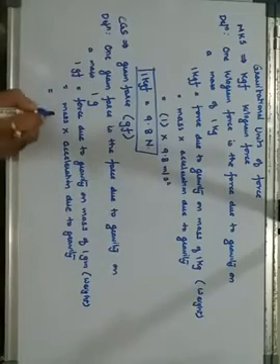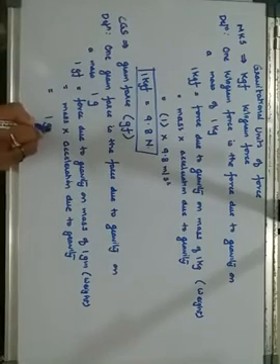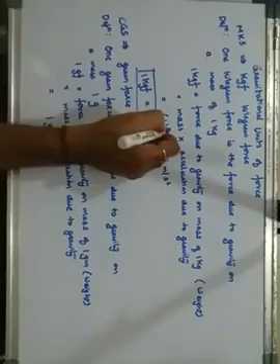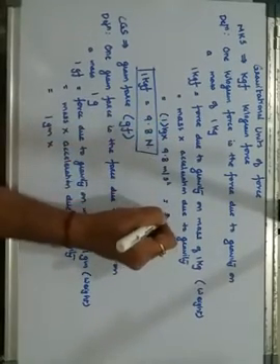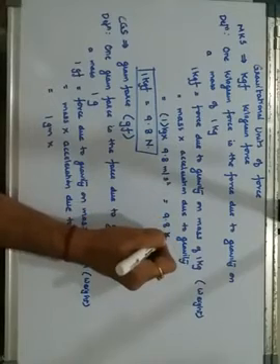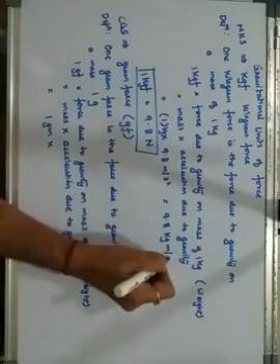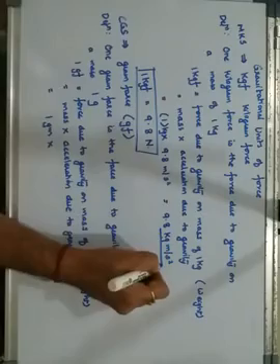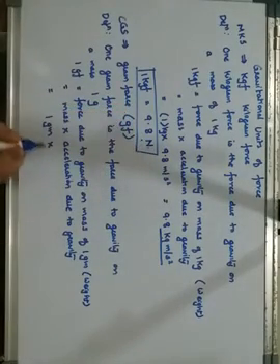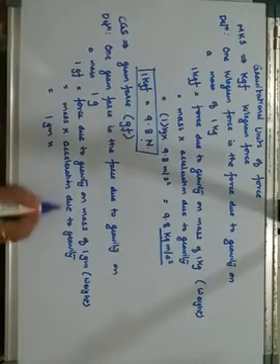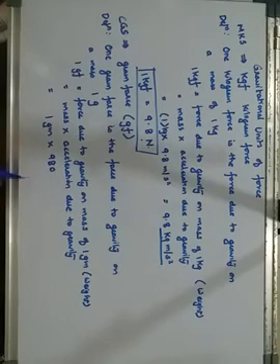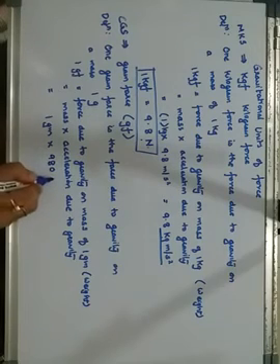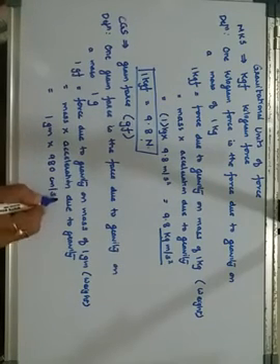So your mass here is 1 gram into here it is 9.8 meters per second square. So together it becomes 9.8 kilogram meters per second square, and kilogram meters per second square is newton. Same way here, mass is 1 gram and acceleration due to gravity is 980 centimeters per second square.